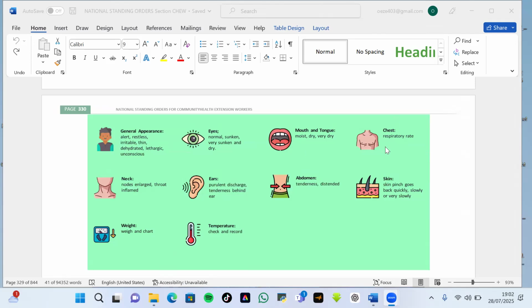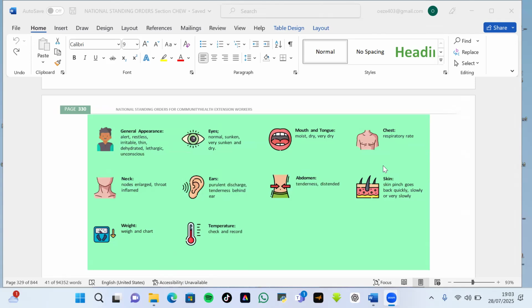Is the respiratory rate high? You have to check for respiratory rates. If it is high, that means this person is tilting towards shock because they have lost a lot of fluid, and therefore the body requires enough oxygen. And because of the shift in the fluid balance in the body, that could precipitate increased respiratory rates. Then it could also be that the person has been passing blood, and that the body is now anemic.